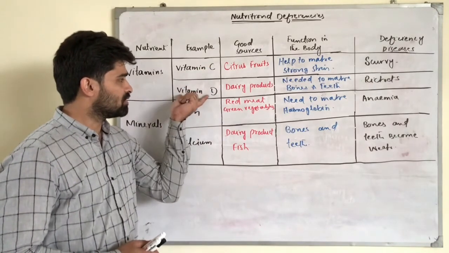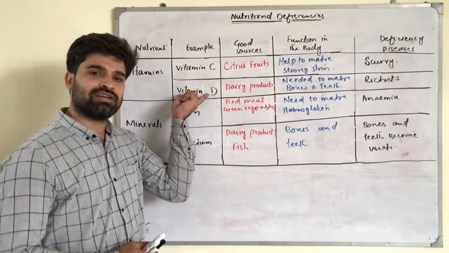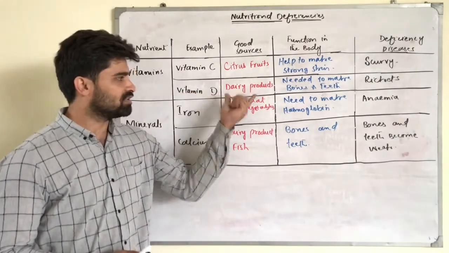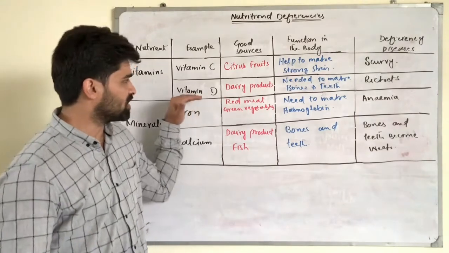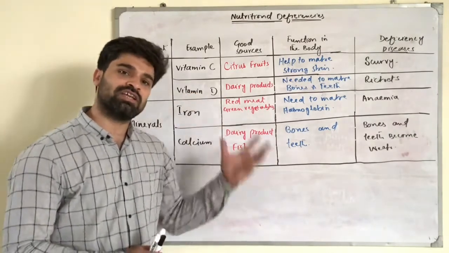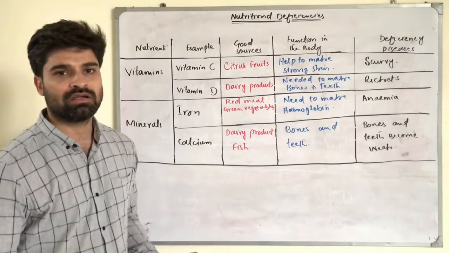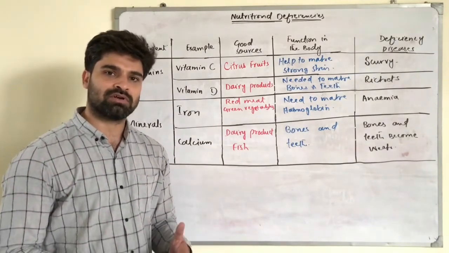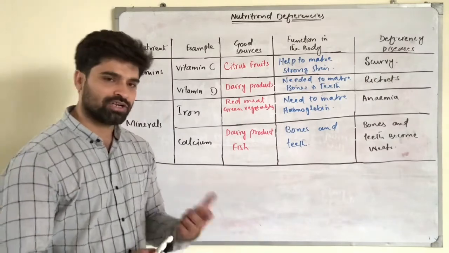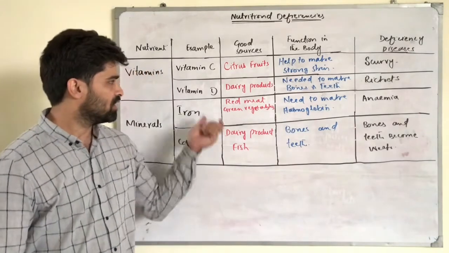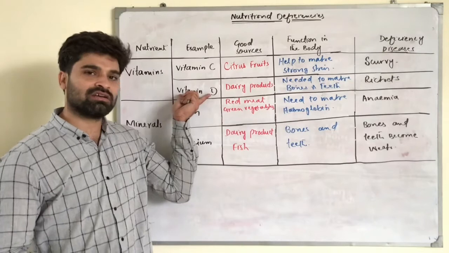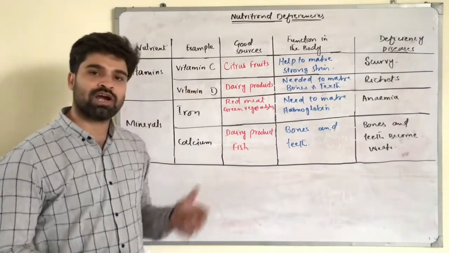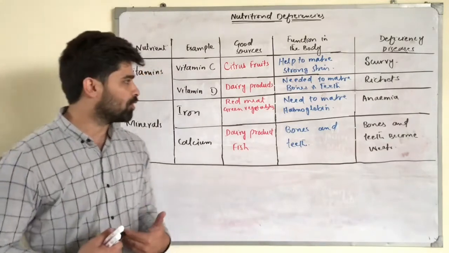And the other nutrient, that is vitamin D, is present in dairy products. If you take a proper amount of milk every day in one meal of your diet, then you are meeting the amount of vitamin D which is required in our body.